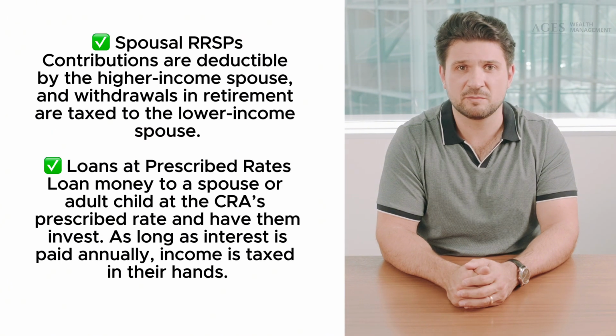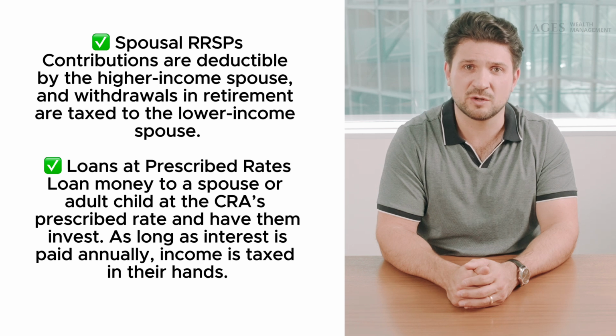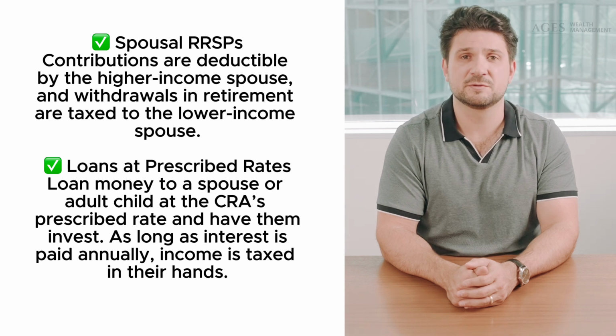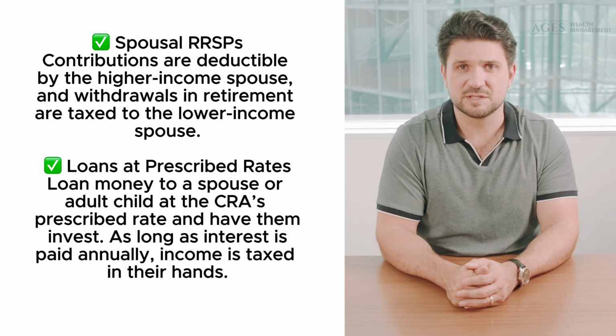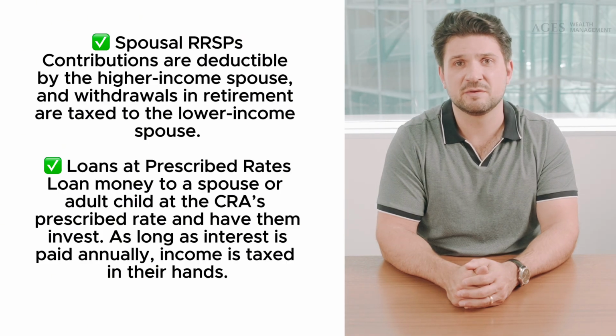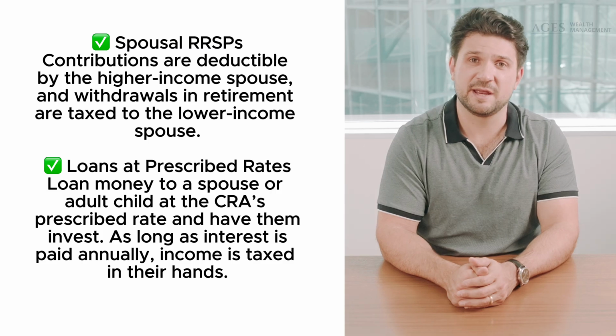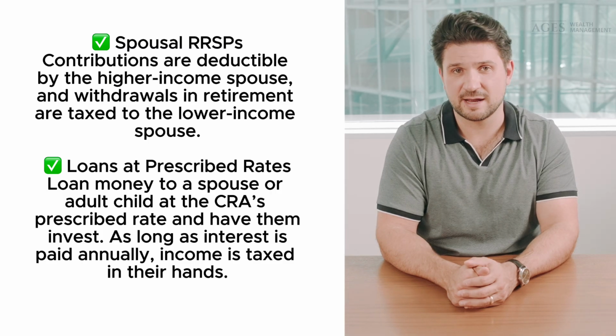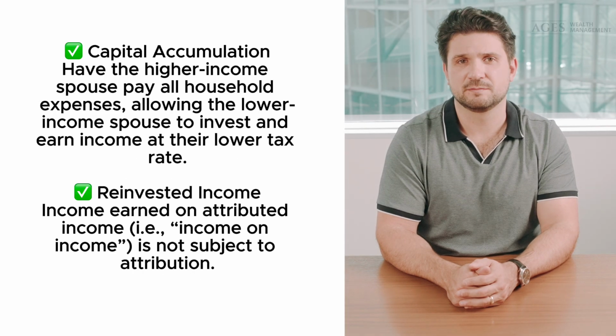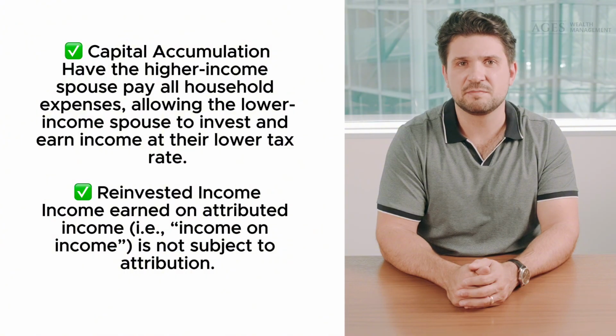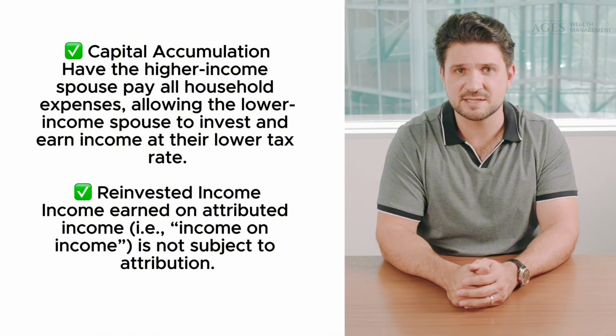Contributions are deductible by the higher income spouse, and withdrawals in retirement are taxed to the lower income spouse. Loans at a prescribed rate. Loan money to a spouse or adult child at the CRA's prescribed rate and have them invest. As long as interest is paid annually, income is taxed in their hands. Capital accumulation. Have the higher income spouse pay all the household expenses, allowing the lower income spouse to invest and earn income at their lower tax rate.